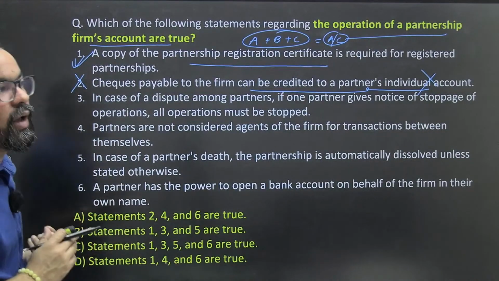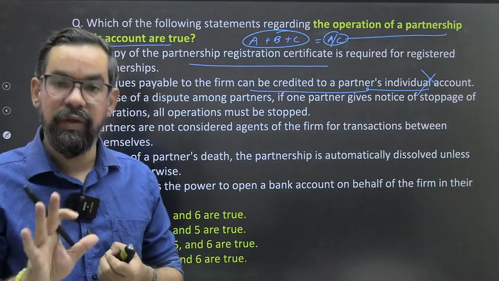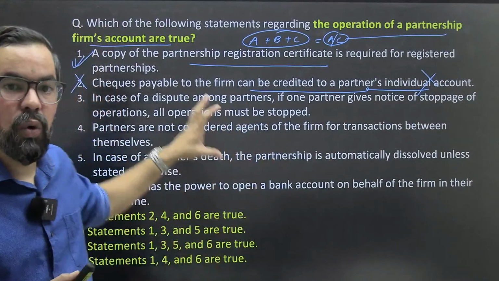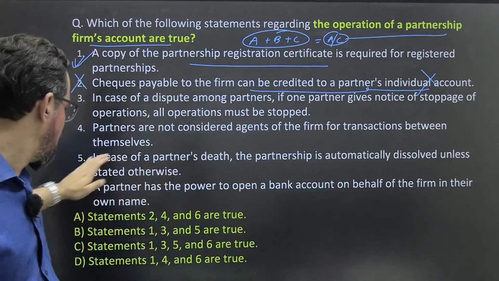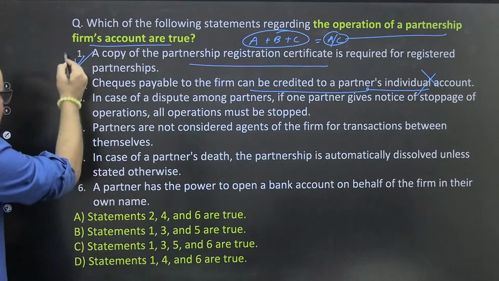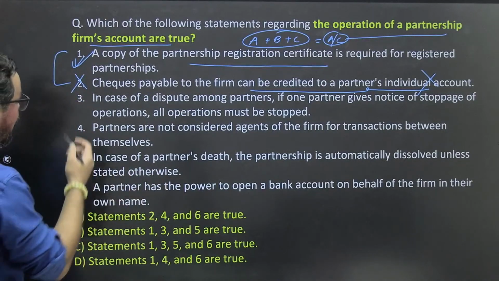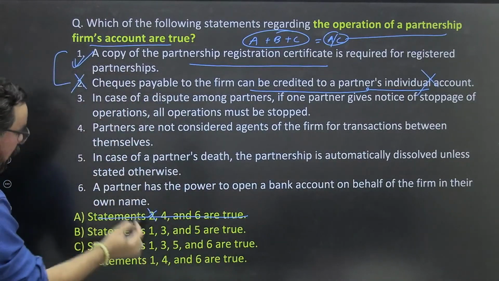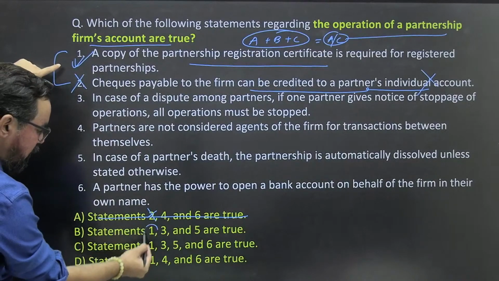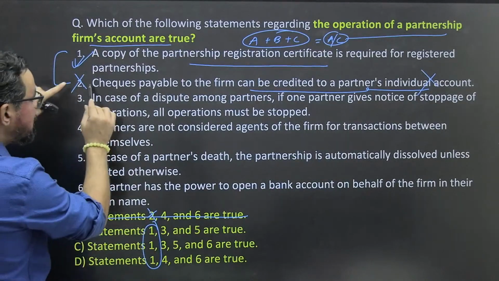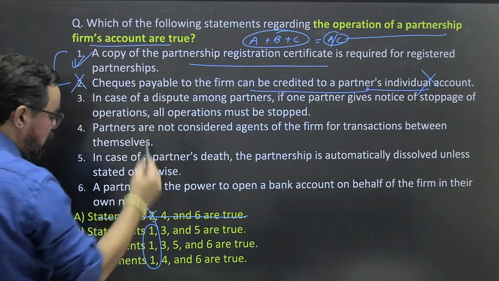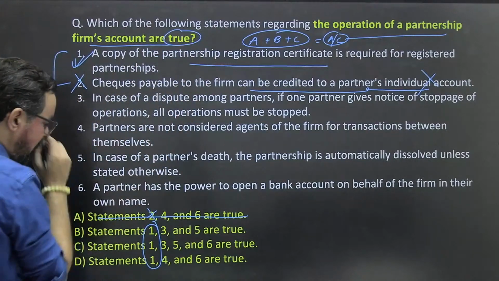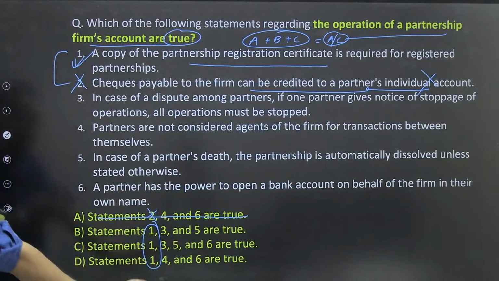See, sometimes, like I used to tell you every day, you have to go with elimination also. Let's say you know only 3 statements out of the given 6 statements. So let's say we bring this into practice again and again. If A is right, that means this is not going to be your answer. Now on the basis of A, these 3 can be your answer because in all of them you have A. But the second is wrong. Second is wrong means, sorry, what we have to find out is the true statement. Second is wrong in every case. Okay, let's go ahead.